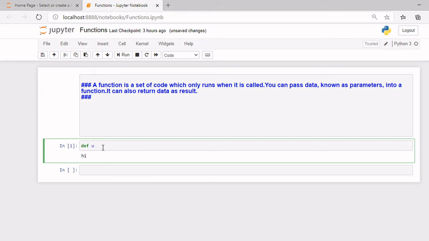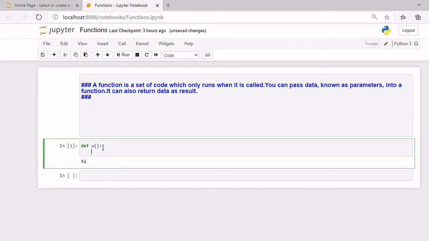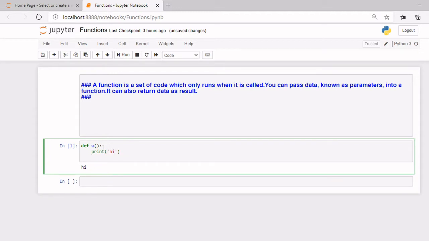Then after you do that, you need to type brackets and a colon. After you do this, under this you need to write the code that you want to execute. So let this just be print hi. Okay, not ho, it's hi. So this is a function. Now our function is ready.